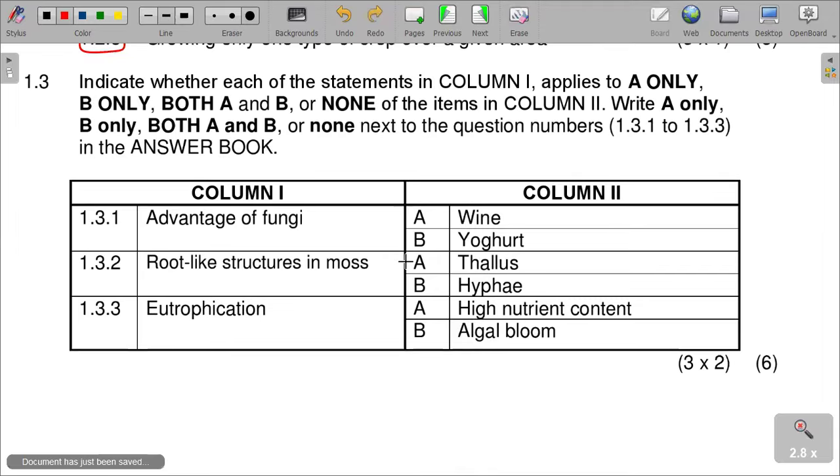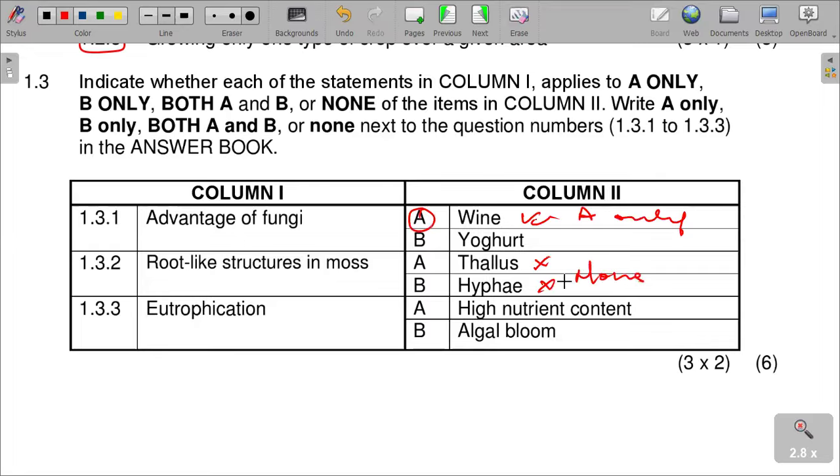And then the advantage of fungi, we can say that it is wine. The root-like structure in moss, it is none of these ones.